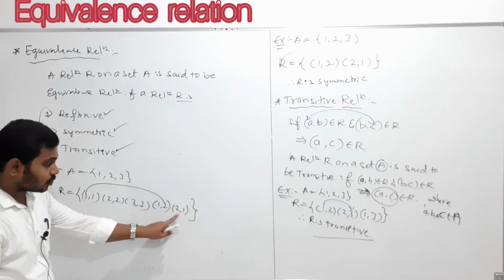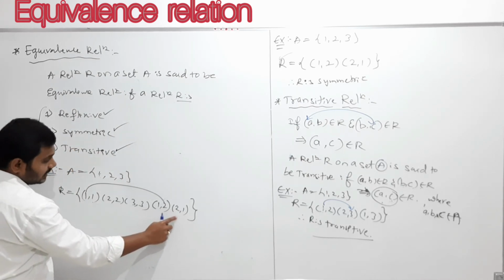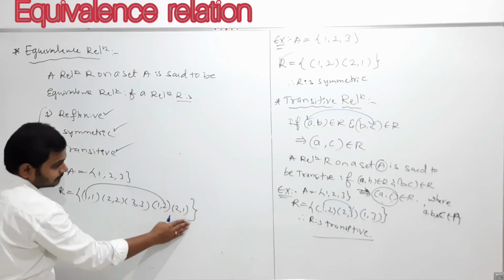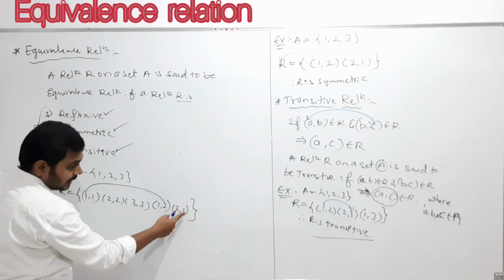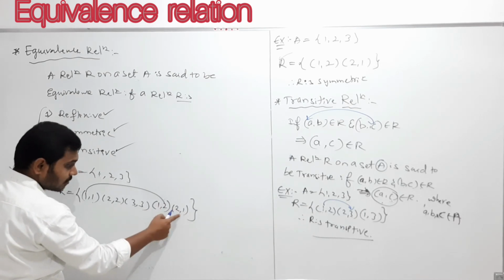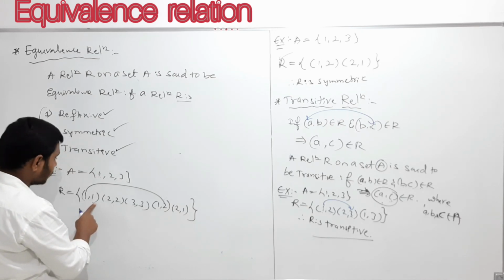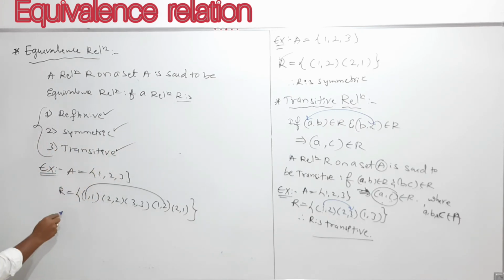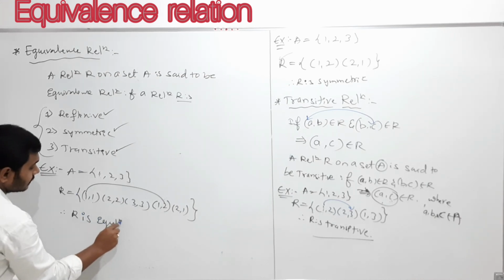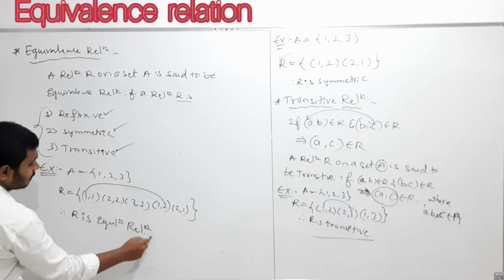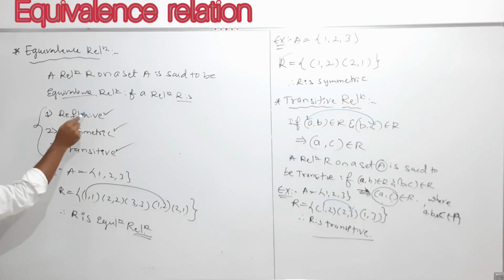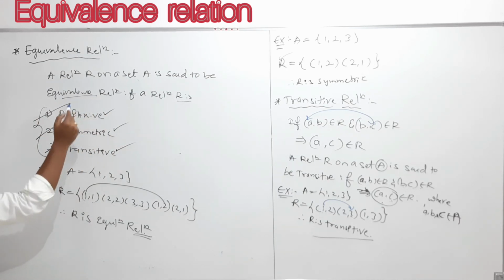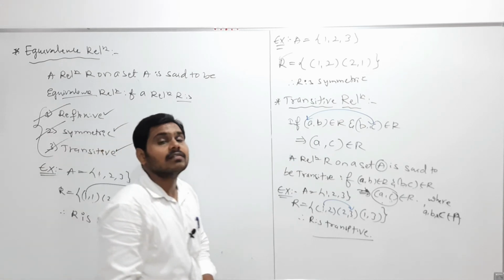And next, my dear students, (2,1) is there, and (1,2) is there, so again (1,1) must be there, and (1,1) is also there. Therefore it is reflexive, symmetric and transitive. So this relation R is an equivalence relation. A relation R on a set A is said to be an equivalence relation if R is reflexive, symmetric and transitive.